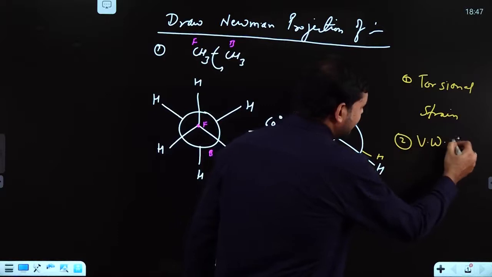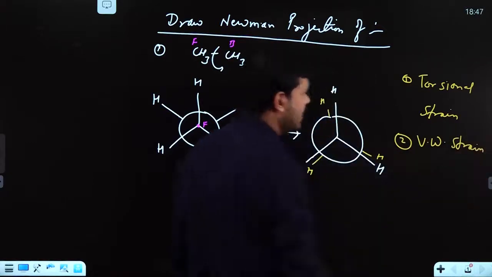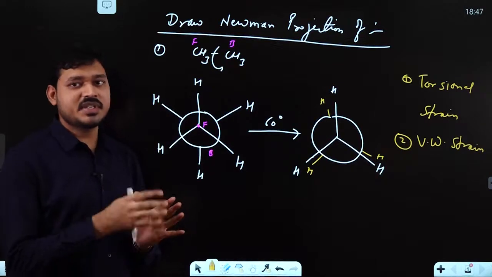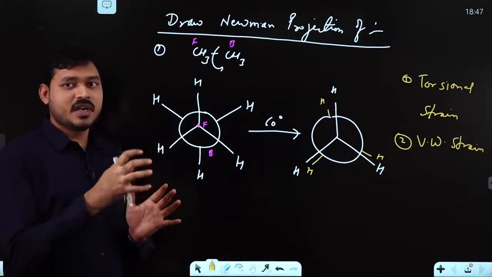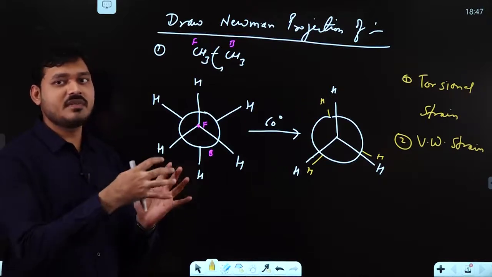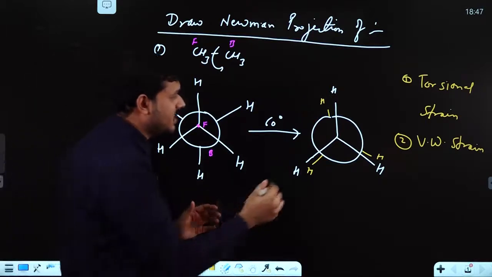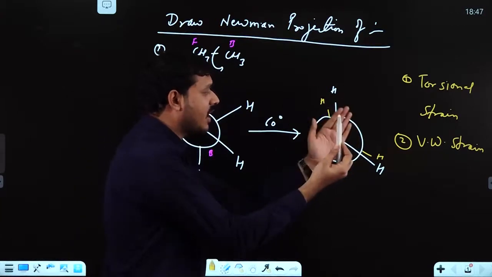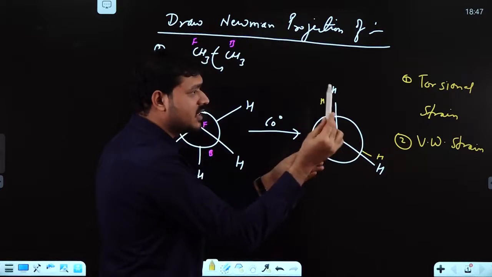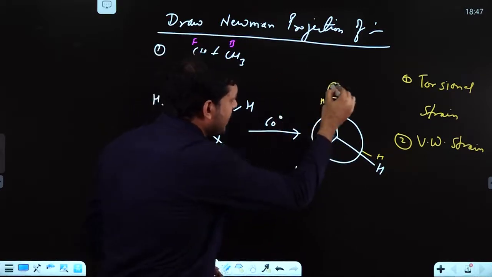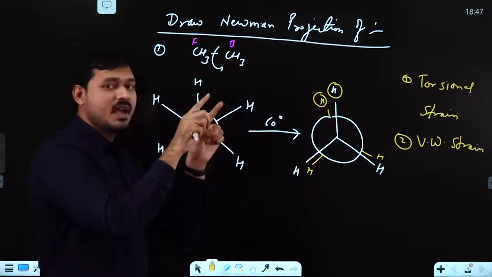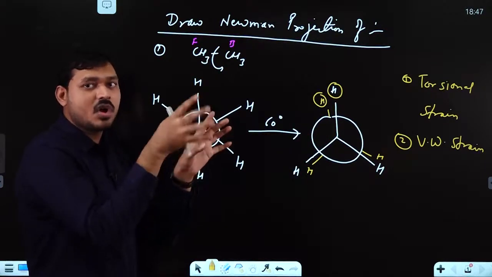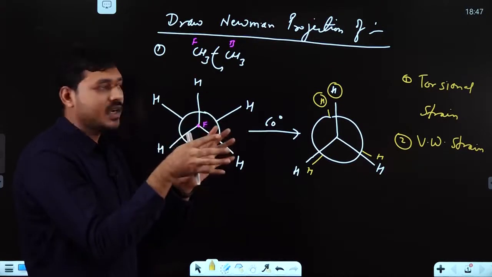Second term, van der Waals strain. Now what is this? Van der Waals strain is a type of strain which arises due to different atoms or groups which are in front of each other. This front carbon has a hydrogen like this, and in front of that the back carbon has a hydrogen like this. So these hydrogens must have some sort of repulsion among each other.